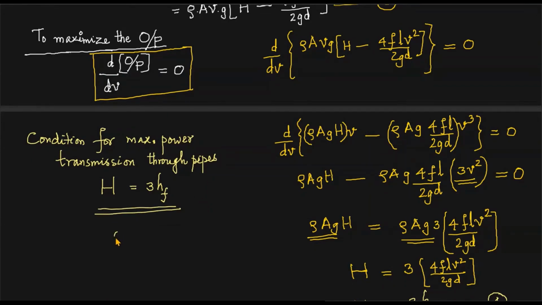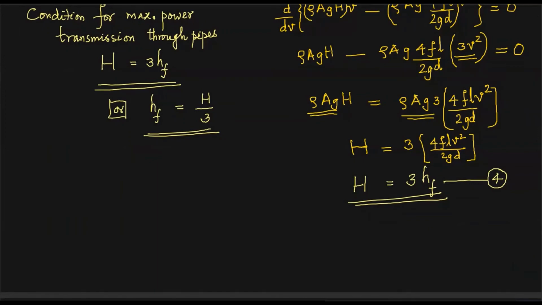Or this can also be written as HF, the head loss due to friction, must be equal to 1/3 of the head available at inlet to the pipe, so H by 3. This also is important. HF is equal to H by 3. So HF, the head loss due to friction, must be 1/3 of the head available at the inlet to the pipe, or as the flow enters the pipeline. So HF is equal to H by 3 is the essential condition.